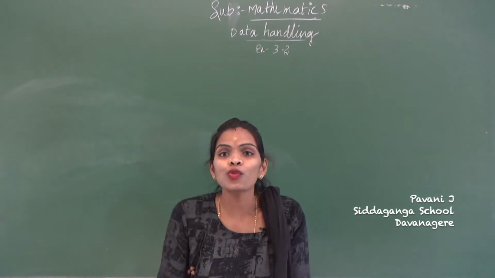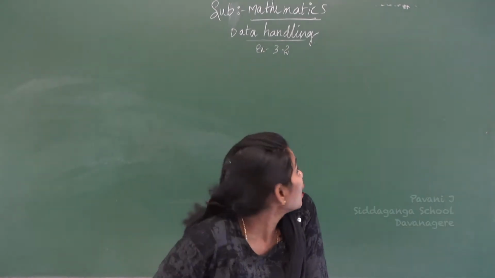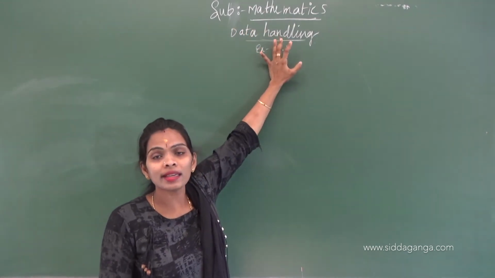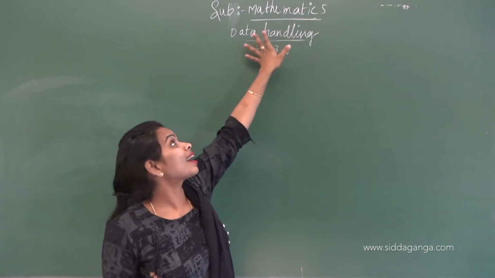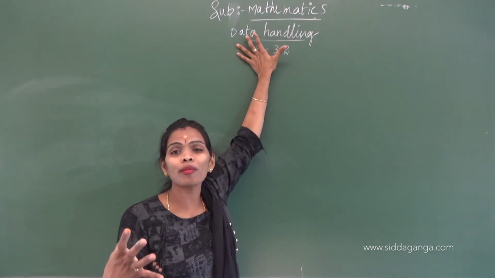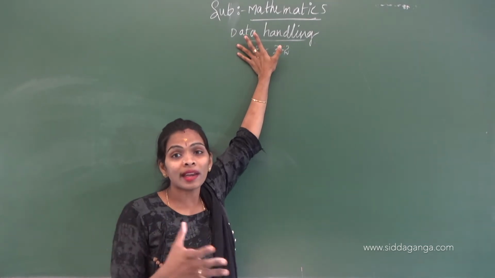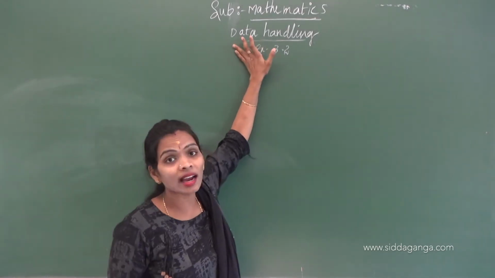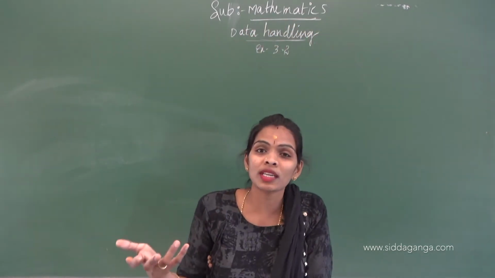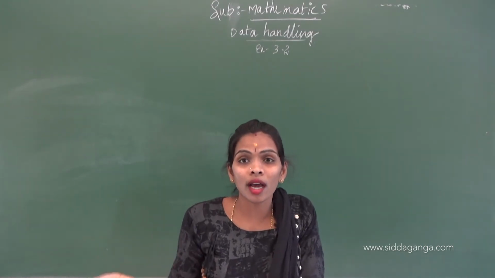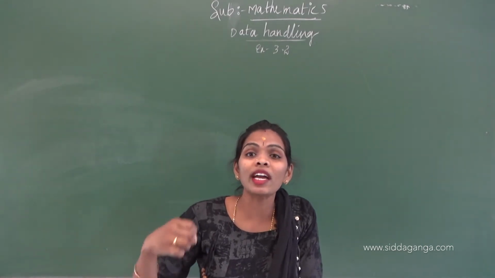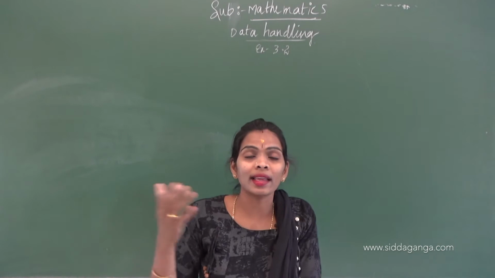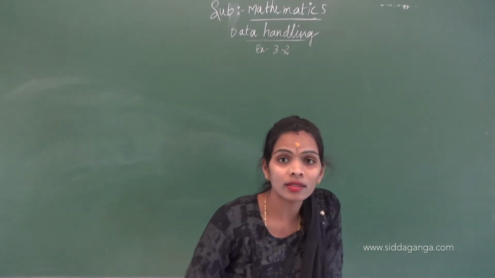Hello children, today we are continuing our class in data handling. We all know what data is, and how to arrange the data is known as data handling. Data is nothing but the collection of information from magazines or newspapers, or whatever data in class, arranged in proper order. Handling means we have to represent it through bar graphs or pictographs, whatever it may be, so that it is convenient for ordinary people to understand. That is known as data handling.